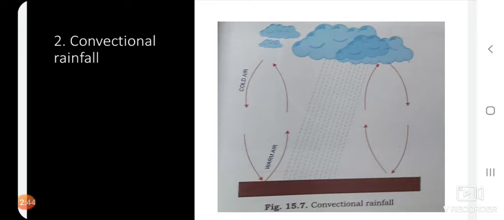As I have taught you, relief rainfall is mostly in the mountainous region, and convectional rainfall is in the equatorial region. Relief rainfall occurs near mountain regions, where the winds ascend and shed heavy rainfall, and when they descend there is little or no rainfall. In the same way, in convectional currents the warm air rises and the cool air sinks down, and there is heavy pour in the equatorial region. The annual rainfall is more than 200 centimeters, whereas for relief rainfall,